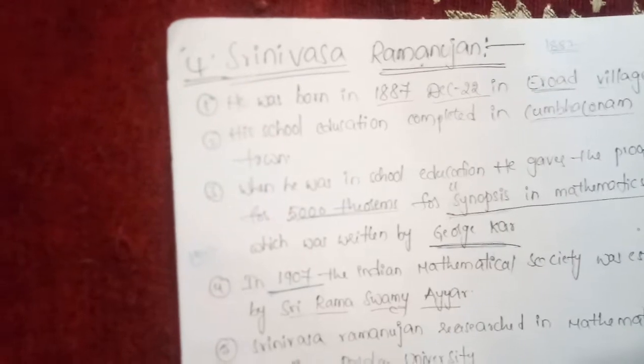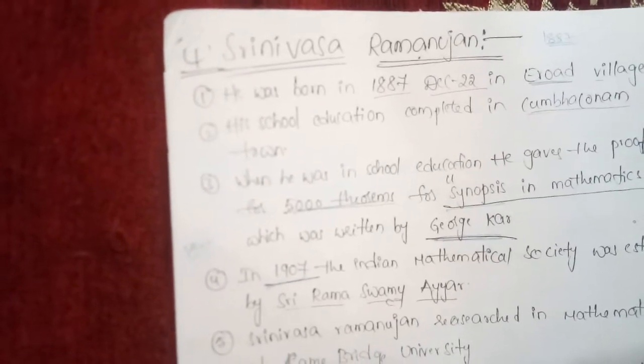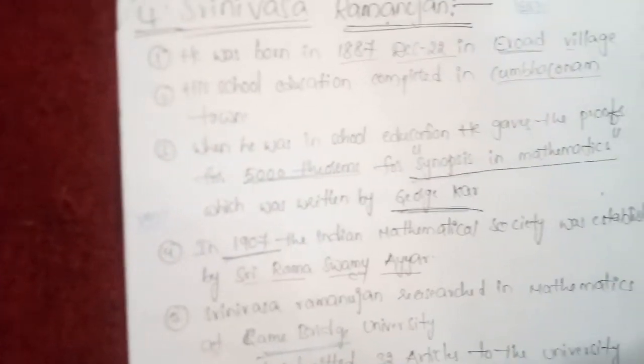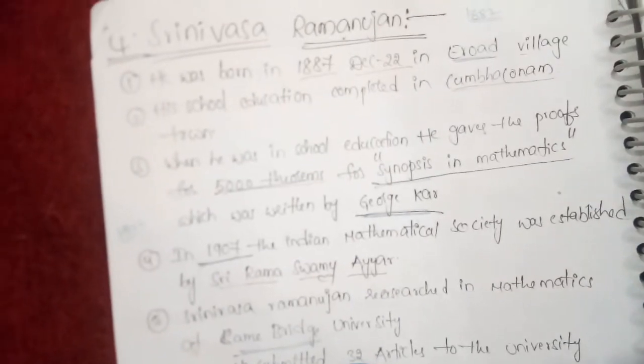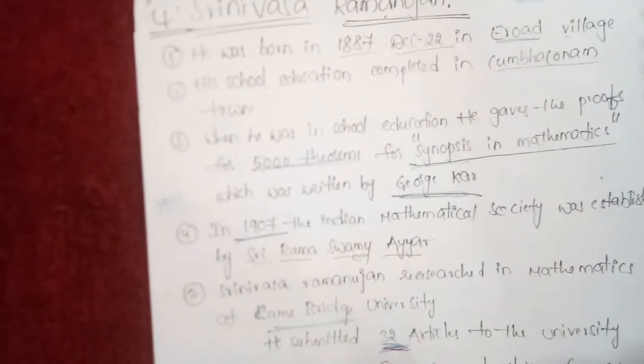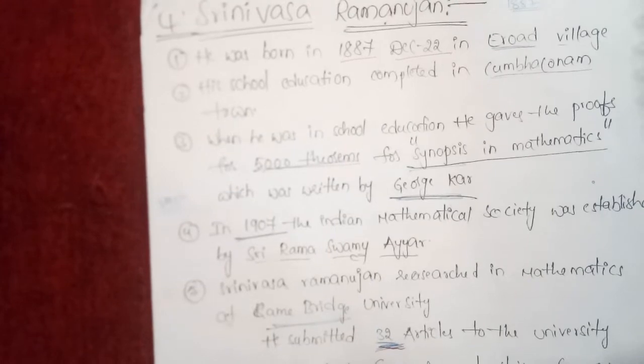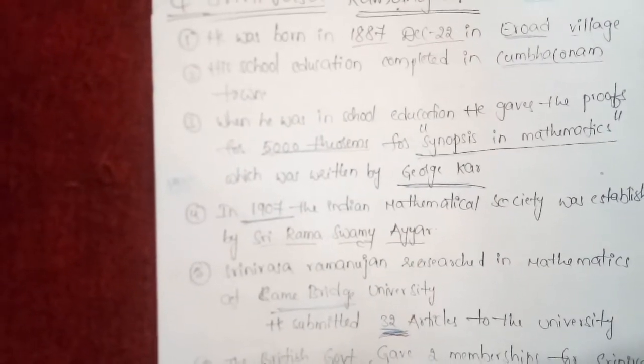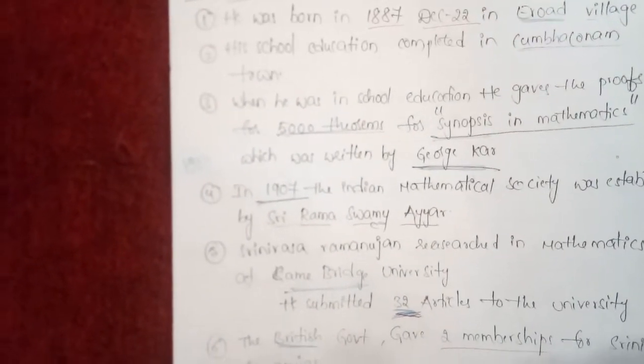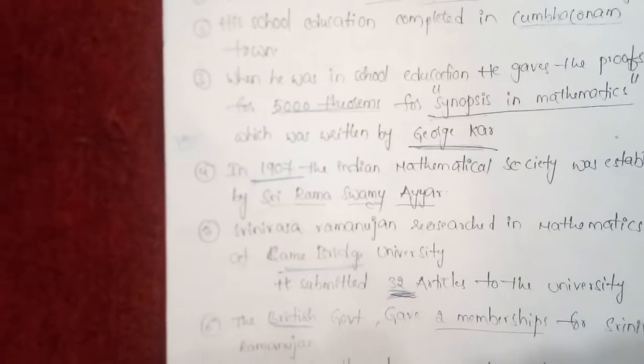Next, Srinivasa Ramanujan. He was born on December 22nd, 1887, in Erode village. His school education was completed in Kumbakonam town. While in school, he gave the proofs for 5,000 theorems for his synopsis in mathematics, which was written by George Carr.